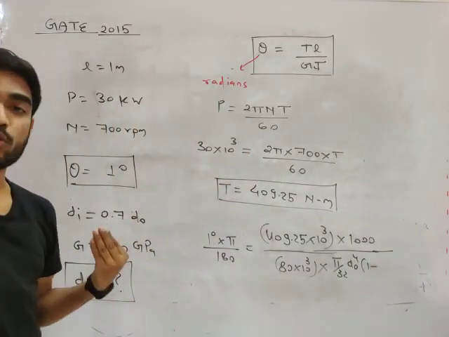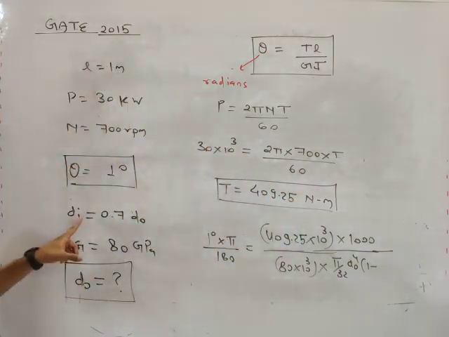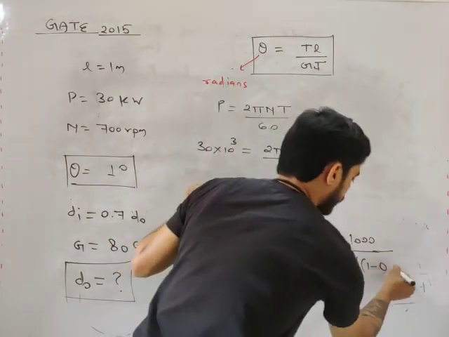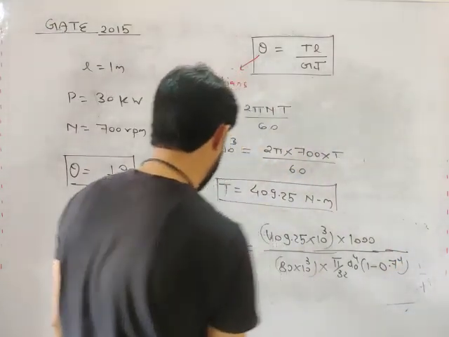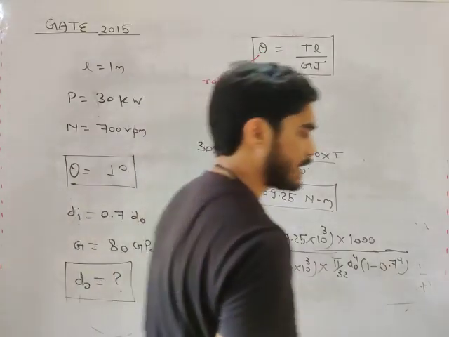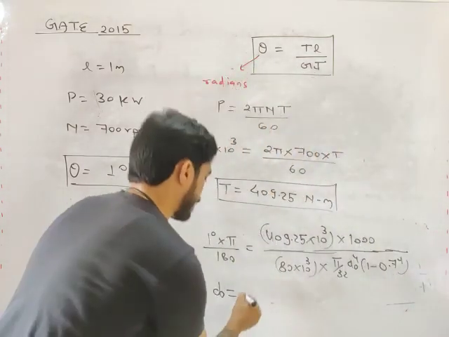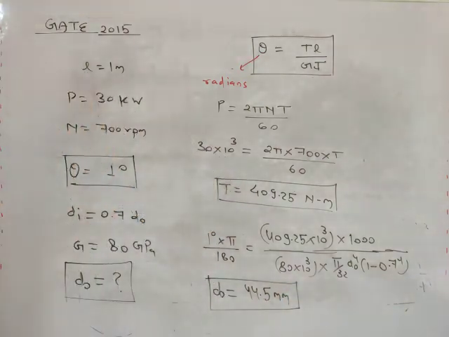I told you, take D outer to the power 4 common. You will get pi by 32 D outer to the power 4 into 1 minus K to the power 4. What is K? Di by D outer. It will be 0.7. So this will be your J. So if you solve this equation, what will you get, my friend? D outer equal to 44.5 mm. This is your required outer diameter. Outer diameter should be at least this much, 44.5 mm, my friend.